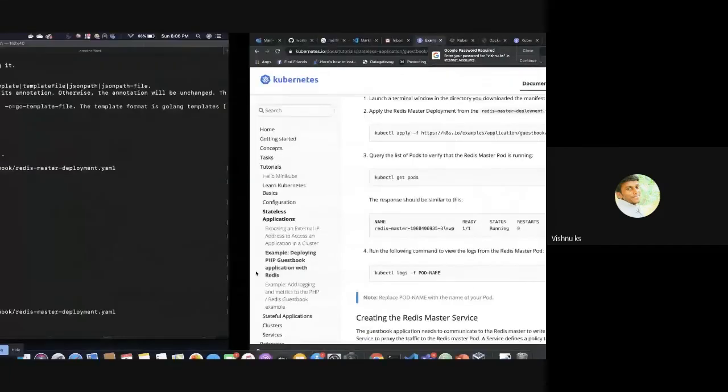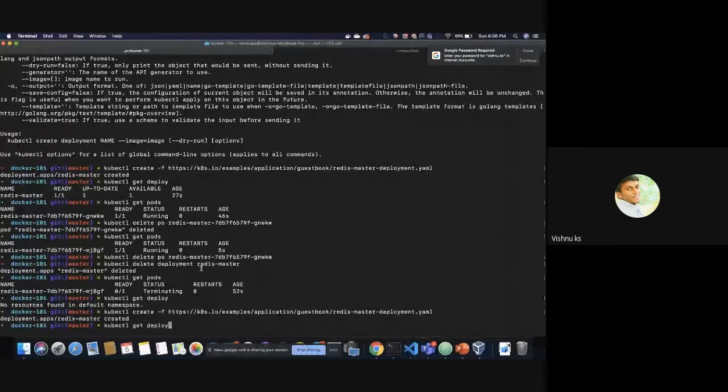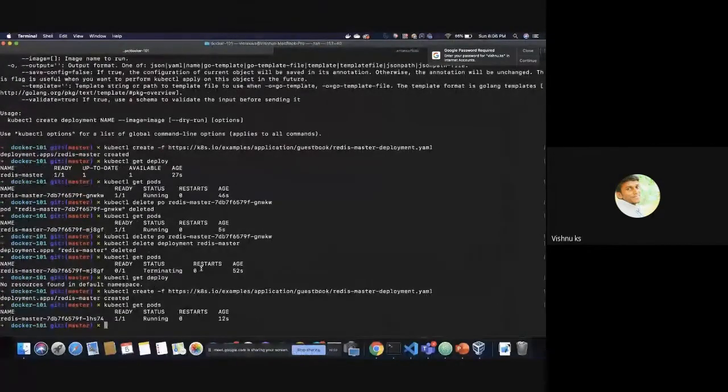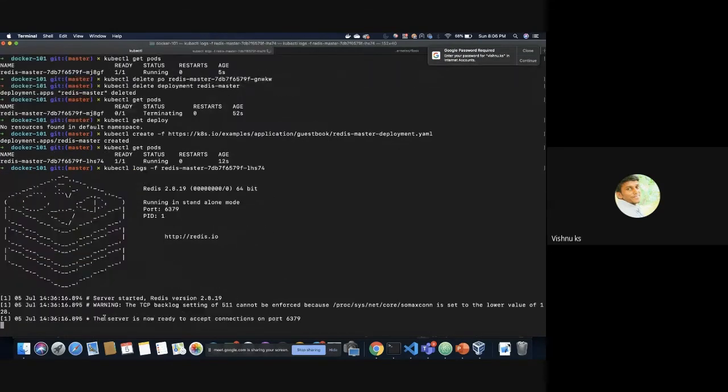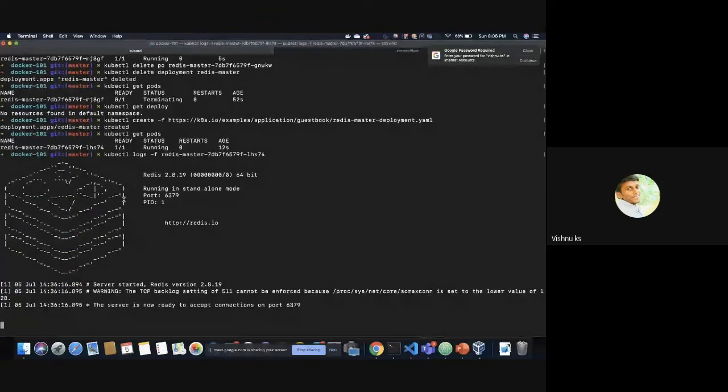And the other command is kubectl logs -f. If you want to see the logs which are printed inside this pod, you can use the kubectl logs command, with -f if you want to tail it, and the pod name. So these are the logs which are printed inside that particular container.